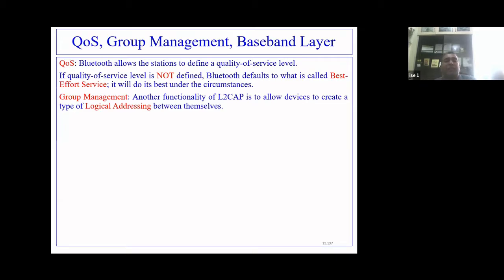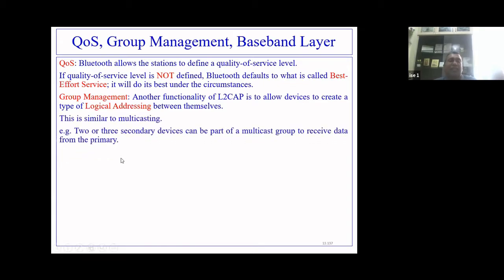The meaning of the word best effort service means the Bluetooth network will try its level best to transmit the data to the destination host, but it does not guarantee that the destination host will receive the data safely. So this is what is best effort service, right?